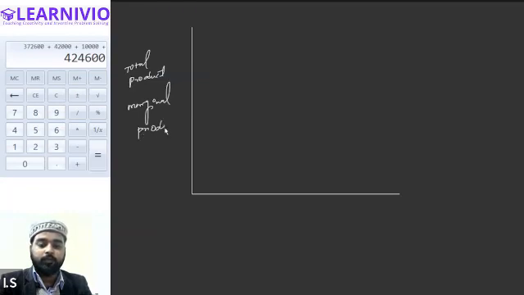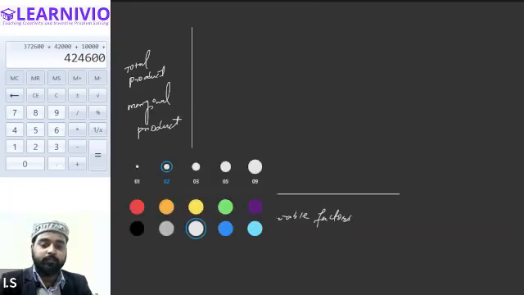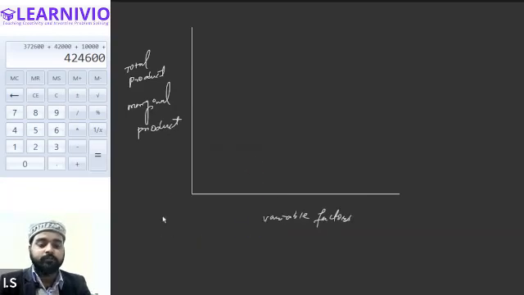And on the x-axis, we will be keeping the values of the variable factor, that means the values of labor. Okay, now what will happen? Total product initially increases at an increasing rate. So we can draw the diagram for the total product something like this.